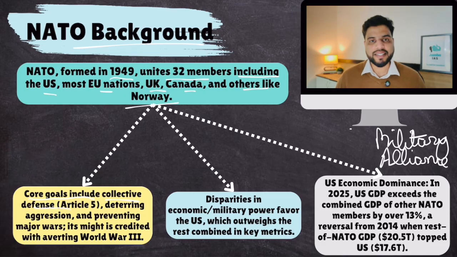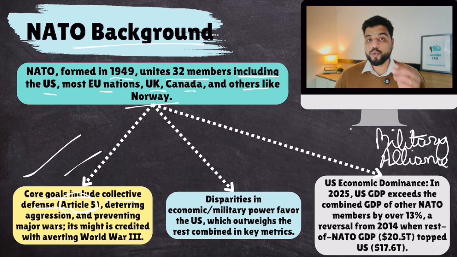This collective defense comes from Article 5, which says an attack on any one country would mean an attack on all the others, and therefore all the others would jump into the war. Had Ukraine been a NATO country, Russia's invasion of Ukraine would have invited all the other NATO countries to jump into this war against Russia. But Ukraine was not a NATO country, so other countries basically stopped. They only supply weapons to Ukraine, but they can't do anything more because Ukraine is not part of NATO. So that's the idea of NATO.